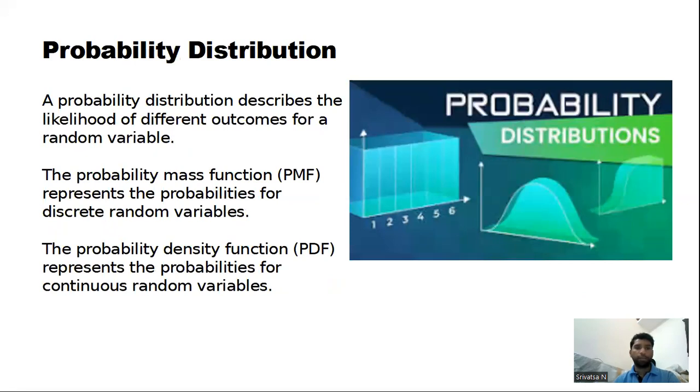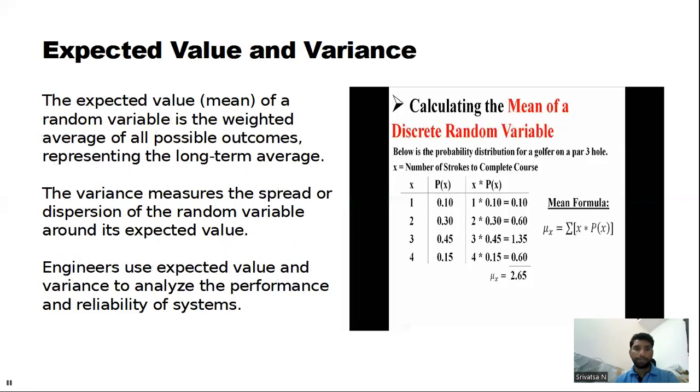Probability distribution. The probability distribution describes the likelihood of different outcomes for a random variable. The probability mass function, or the PMF, represents the probabilities for discrete random variables. The probability density function, PDF, represents the probabilities for continuous random variables.